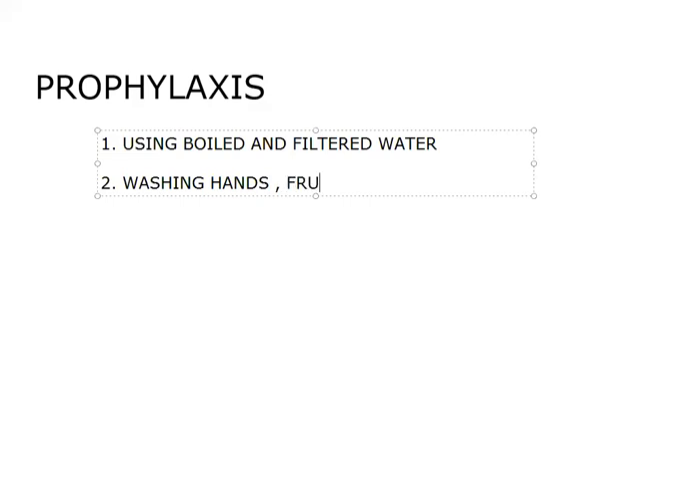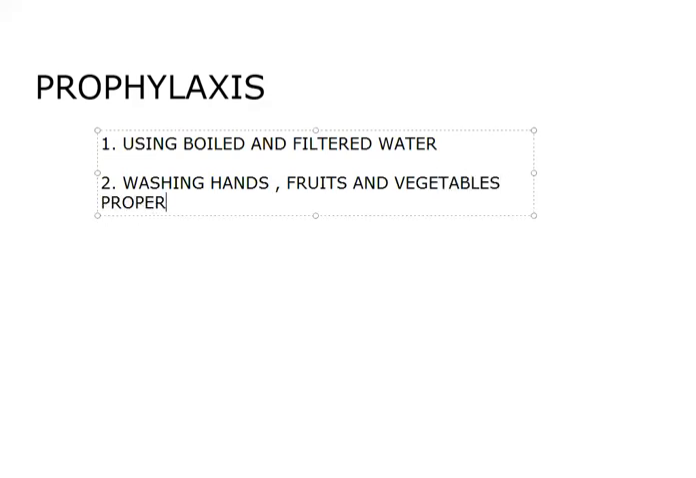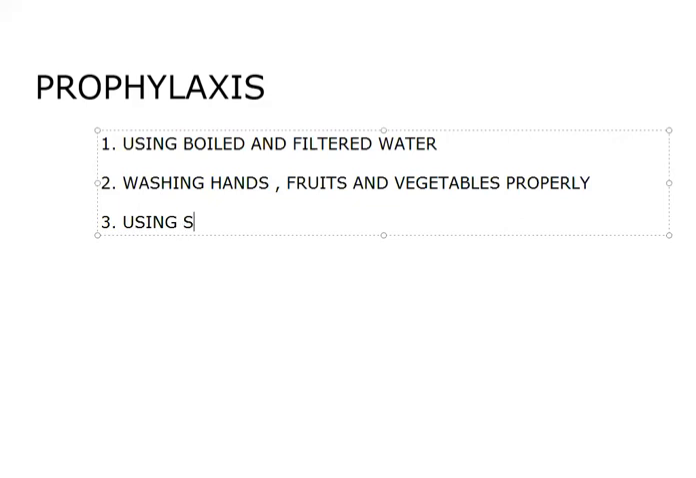Then fruits and vegetables. After bringing them from outside, we have to wash those particular fruits and vegetables. From which ground they are coming, we don't know. So that's why you should wash them properly. And next, using septic toilets. That means in villages we use it, we say like that.